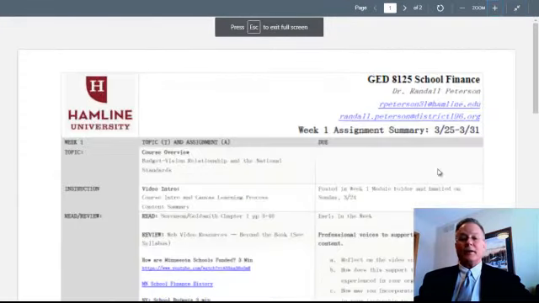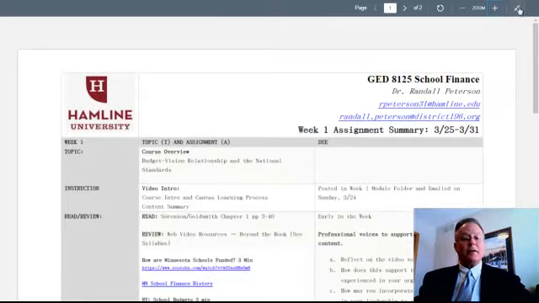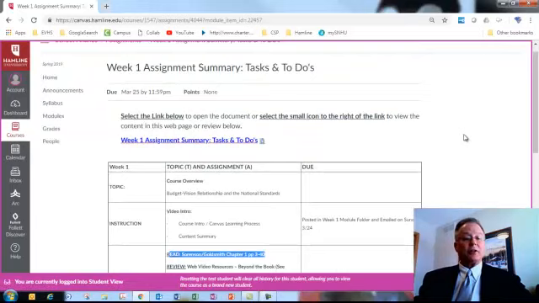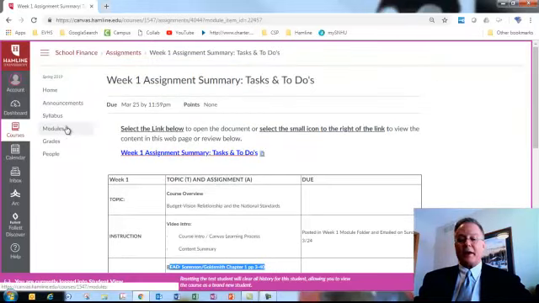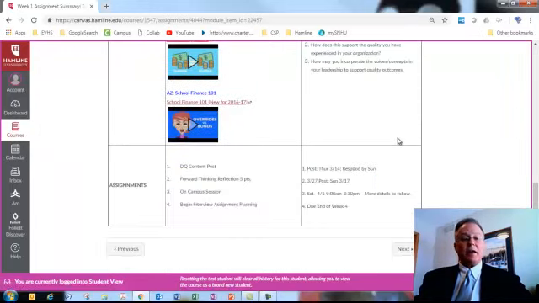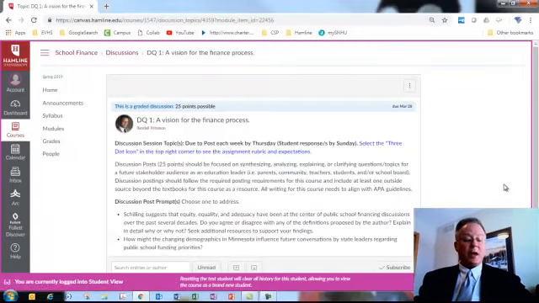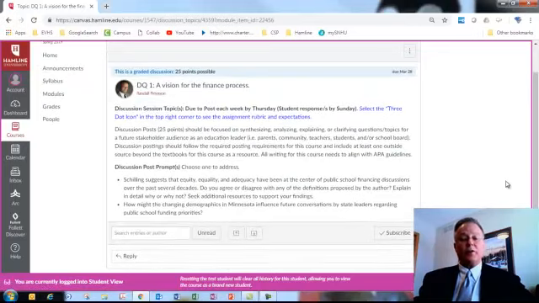And you can get rid of that item by minimizing it again. At the very bottom, you can go back to the modules link, or you can go to the bottom of the tab, click Next, and that'll bring you to your first assignment, your discussion question. Discussion questions will happen every week. There'll be a traditional way that we do this. And again, all of this is stated in writing.